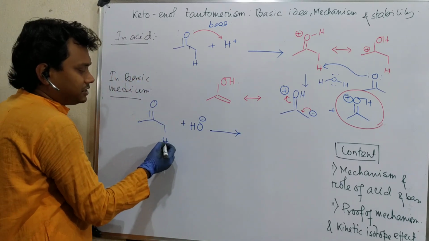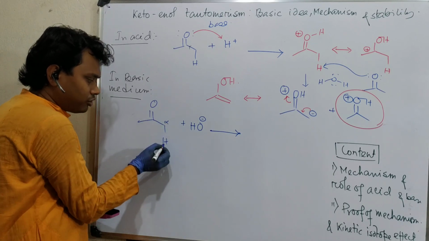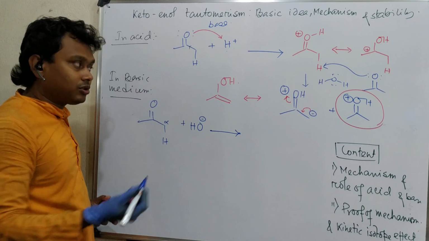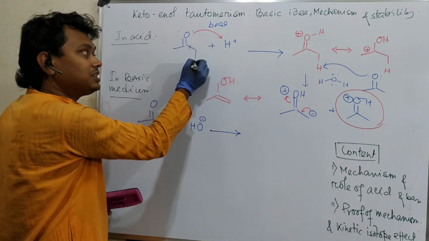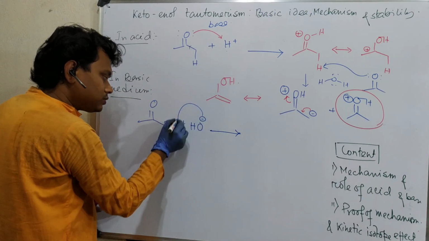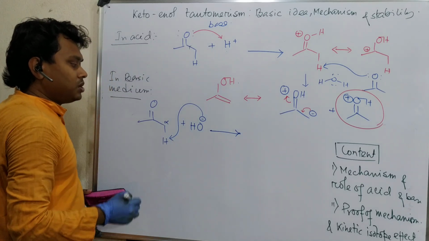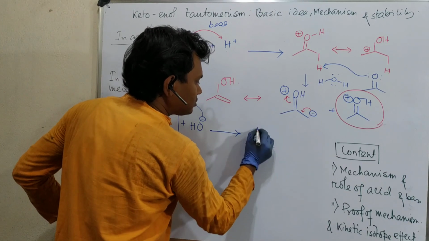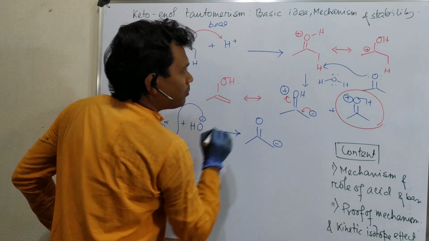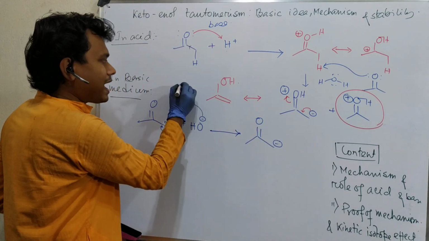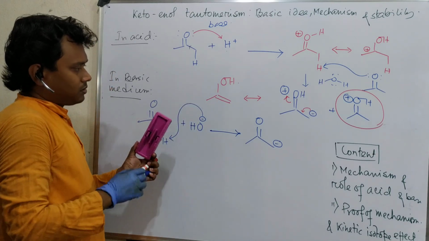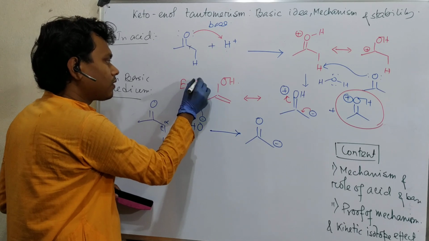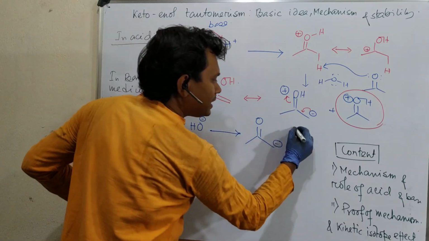See, this is acidic because of the alpha to carbonyl withdrawing effect. Previously we added acid, so it could not abstract this proton directly, but here a base is there, so it can directly abstract the proton. If it abstracts, the negative charge will come here. By the way, this is known as enol, and this is enolate.